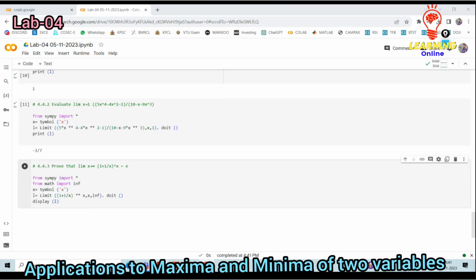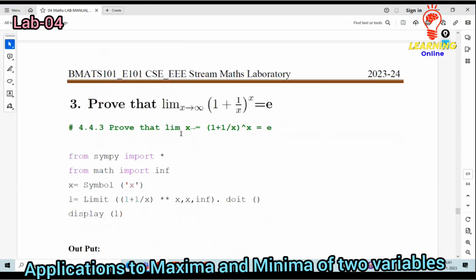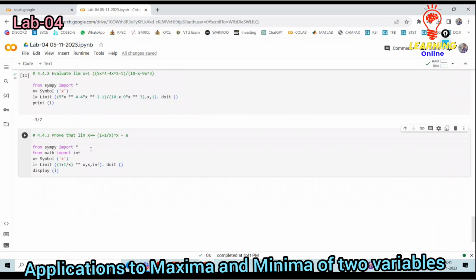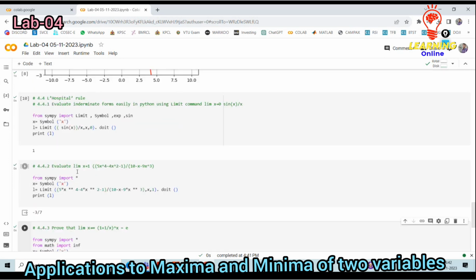What is that third expression? Limit x tends to infinity of 1 plus 1 by x raised to x is equal to e. I have to present this expression. Then I have to write the code: from sympy import, then from math import inf. Then x is equal to symbols, then whatever expression, I display that output. I got e. Okay, this is how we solve using the L'Hospital rule.